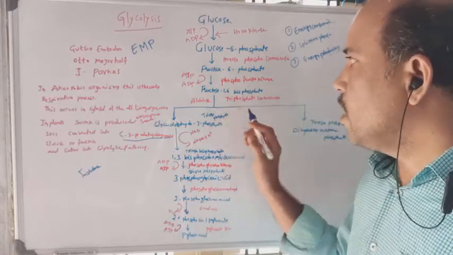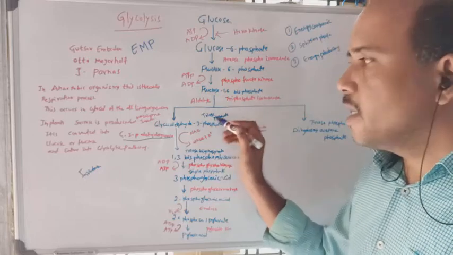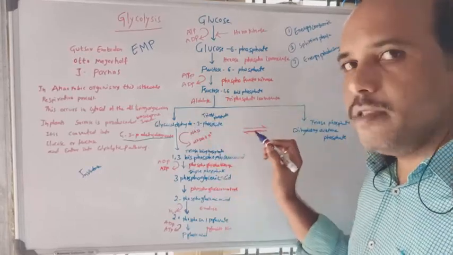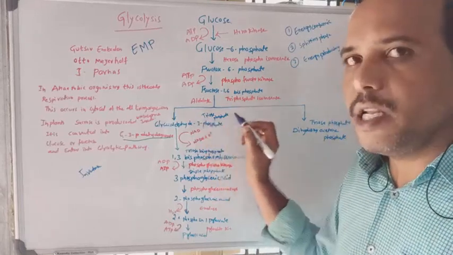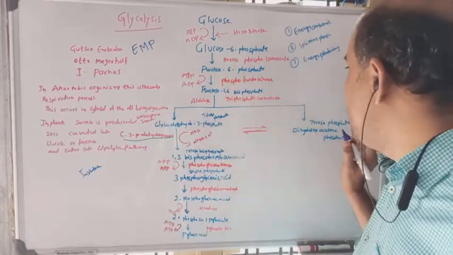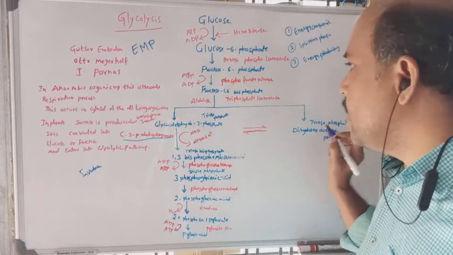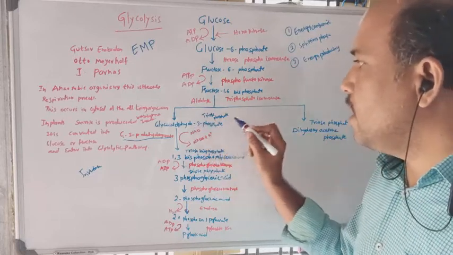Now the formed fructose 1,6-bisphosphate is split. This step is called the splitting phase. Fructose 1,6-bisphosphate is converted into glyceraldehyde 3-phosphate and dihydroxyacetone phosphate, DHAP.